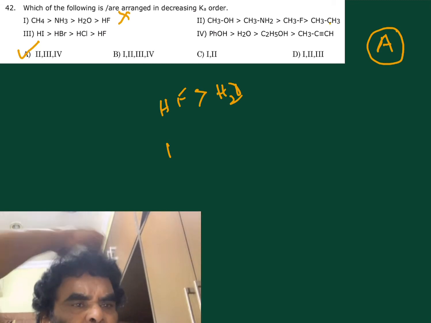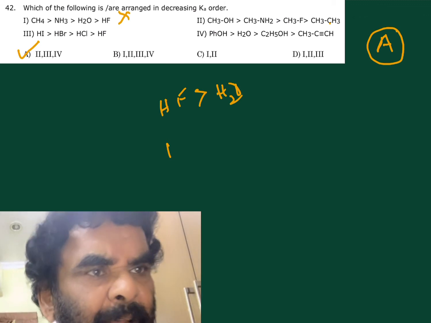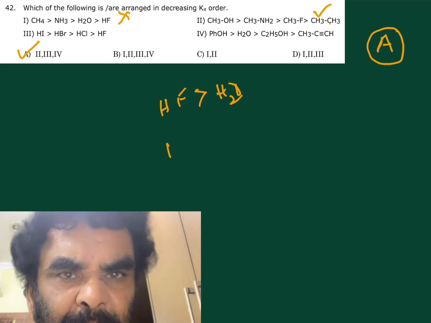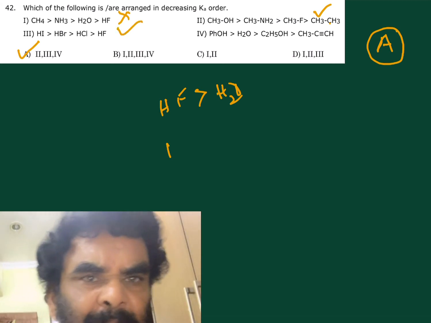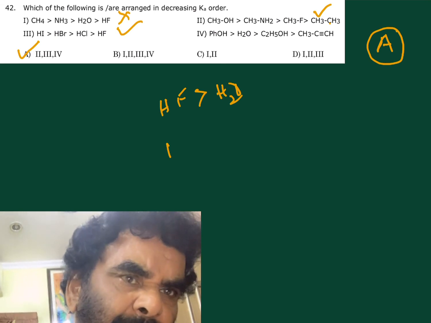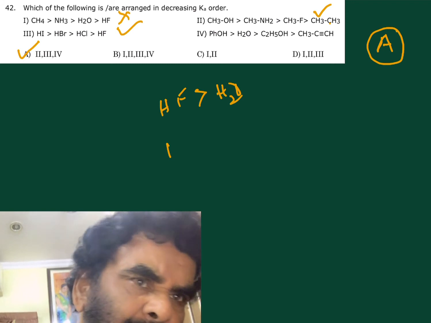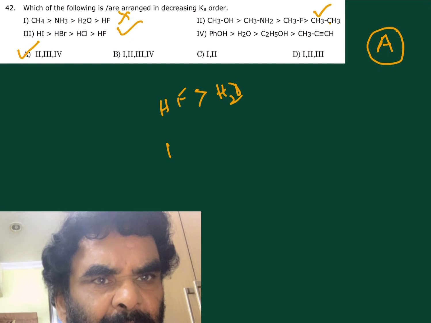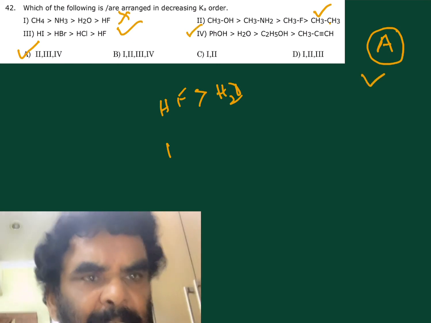Once halogen is introduced, slightly that hydrogen gets the acidic nature. This is correct. So HI, HBr, HCl, the acidic strength is decreasing, correct? And phenol, water, see the list, our list: water, alcohol and alkyne, decreasing order. Ka also in decreasing order. Fourth also correct. 2, 3, 4 are correct. That is, A is the correct option here.